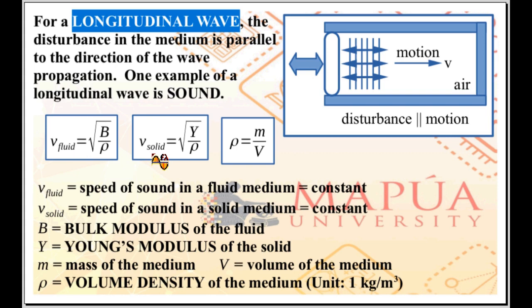If the medium is solid instead of a fluid, the speed of sound in a solid is given by square root of Young's modulus divided by volume density. And again, volume density is mass per unit volume, mass divided by volume of the medium.